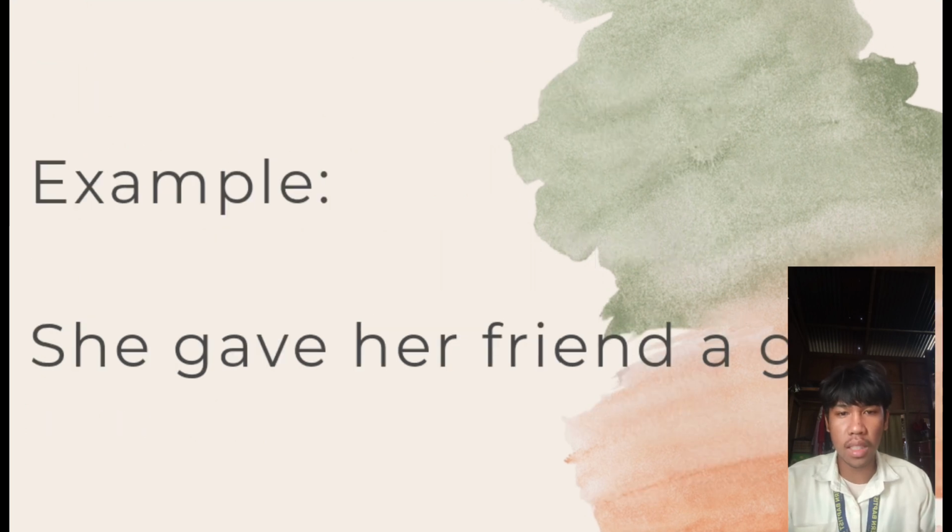For example, she gave her friend a gift. Give is the ditransitive verb. It takes both a direct object, a gift, and an indirect object, her friend. The friend is the recipient of the gift, making it the indirect object.